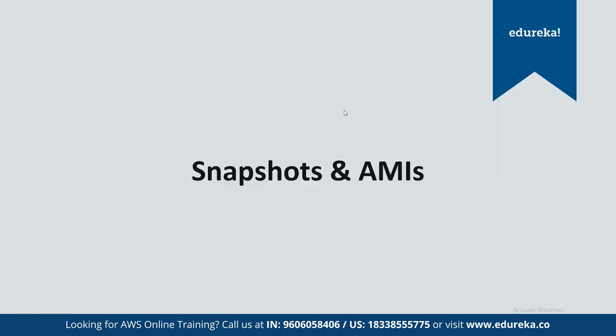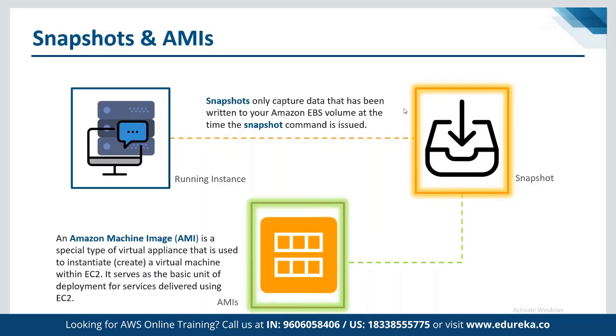Now, since our main agenda for today's session is to discuss AWS autoscaling, let's get started with that. First of all, let's discuss the concept of snapshots and AMIs. Snapshots are like incremental backups, which we can take for the servers, for the storage, and for the RDS instance as well that we deploy, right? If we talk about snapshots, then snapshots only capture data that has been written to your EBS volume at the time the snapshot command is used, correct? Once the snapshot command has been used, we can create an AMI out of it.